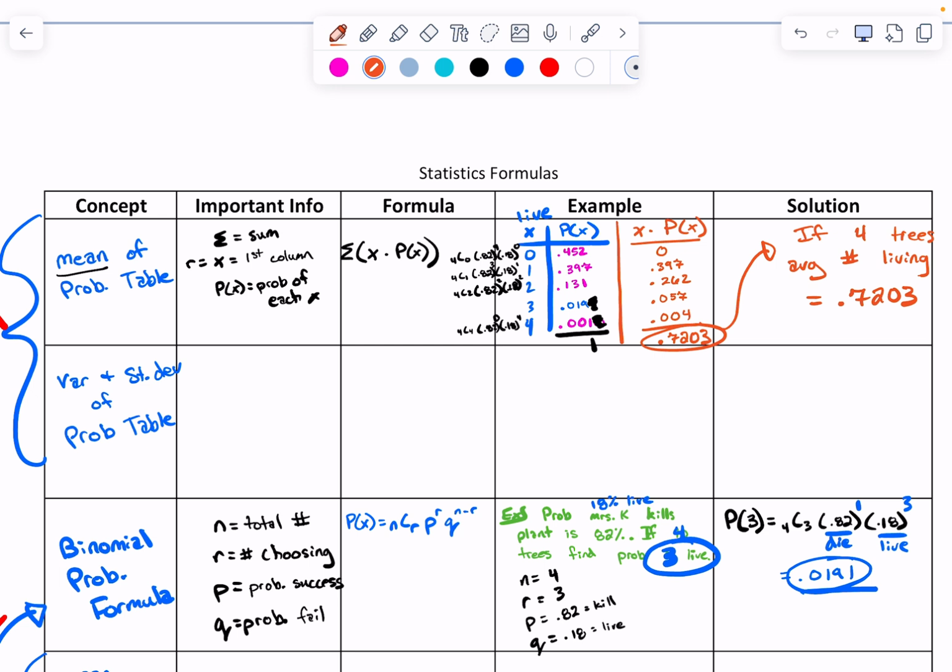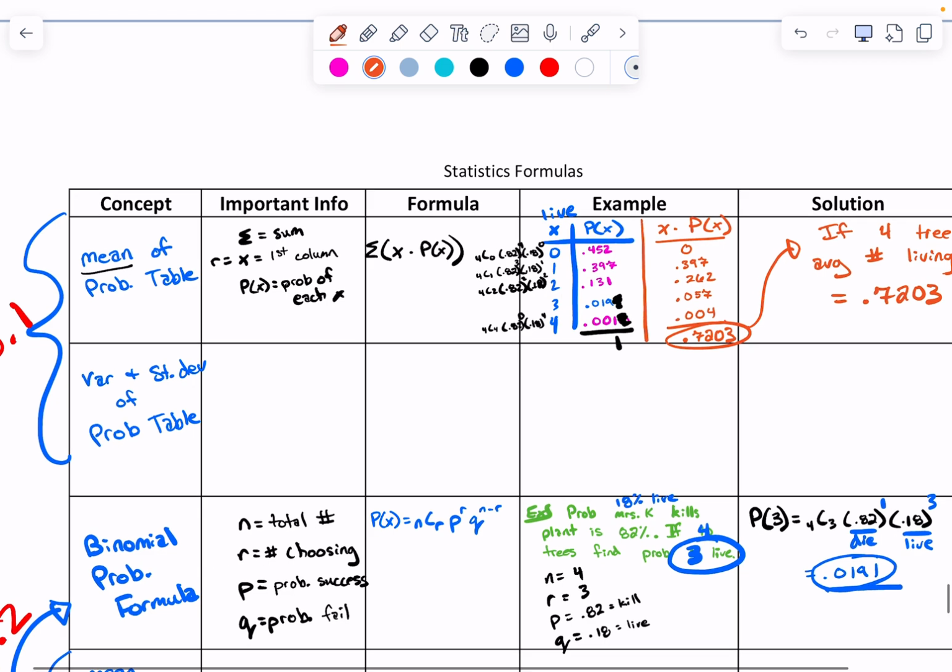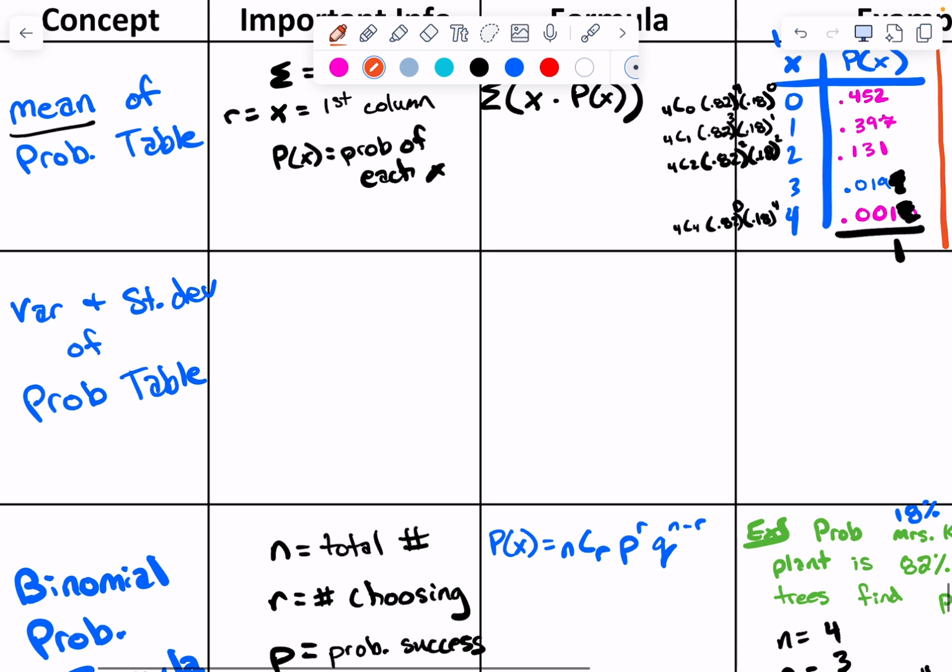All right, I'm going to lose track. Did we get out of 23? Yeah, okay. So x times P of x, where P of x is probability. Okay, variance and standard deviation for that same table.